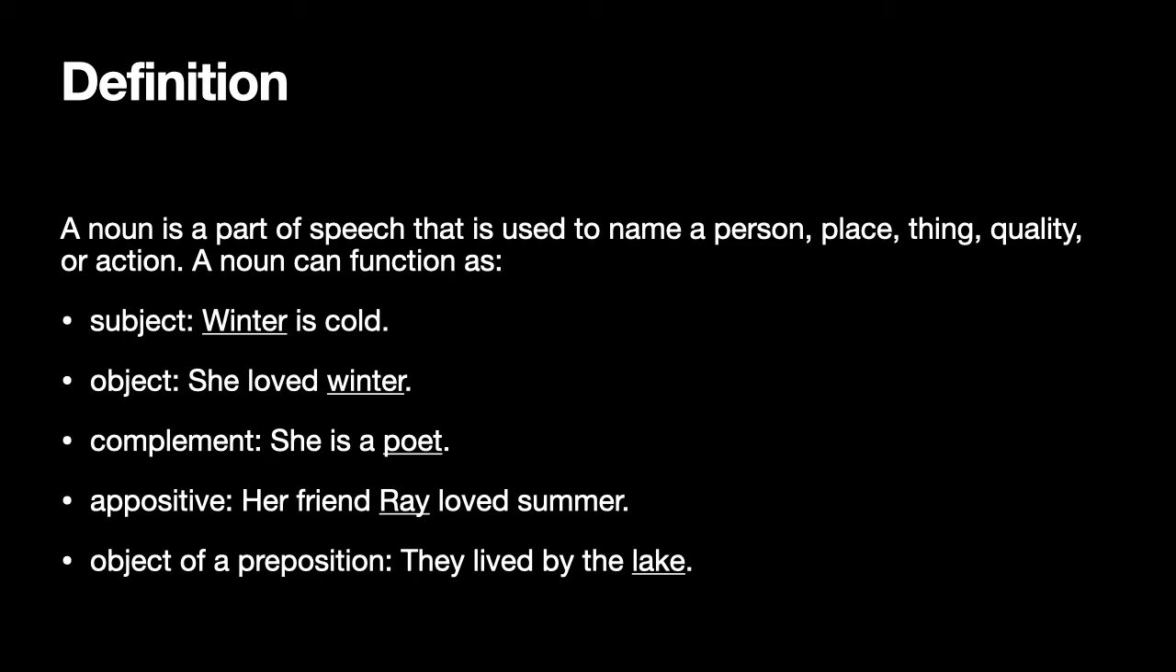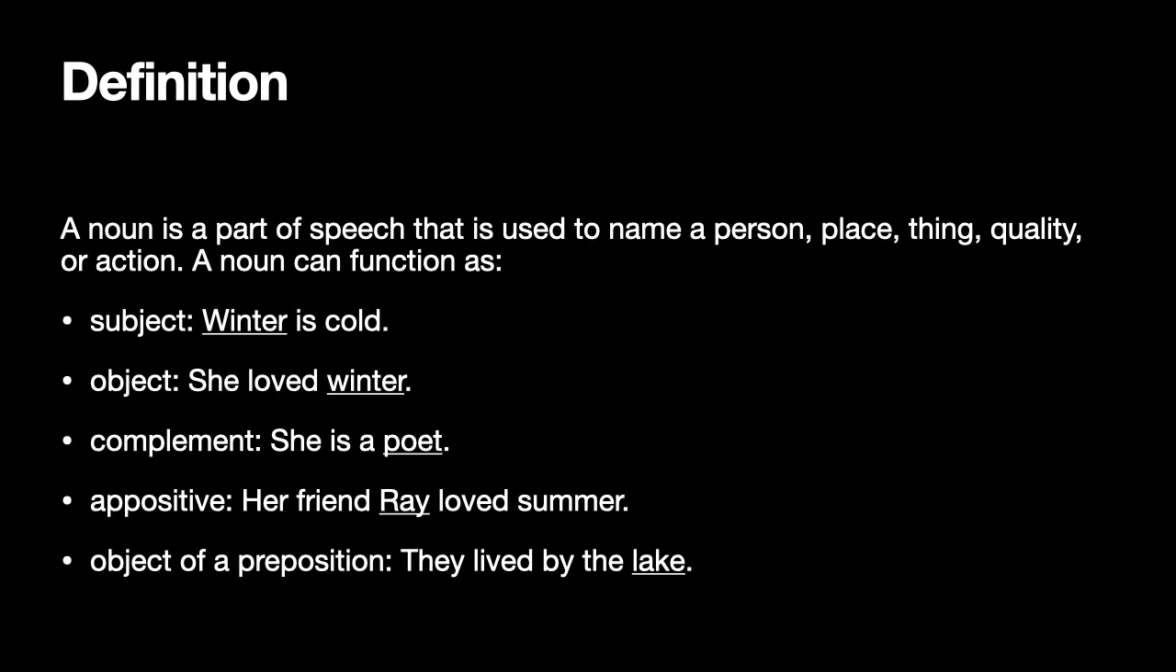In the third sentence, she is a poet. The noun poet functions as a complement. It completes the meaning, or rather, it gives more information about the subject of the sentence, which is she. She is a poet. What is she? She is a poet. But here, even though a poet is the answer to the question, what is she? A poet is not the object of the sentence.